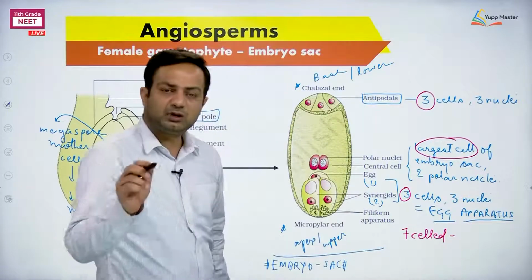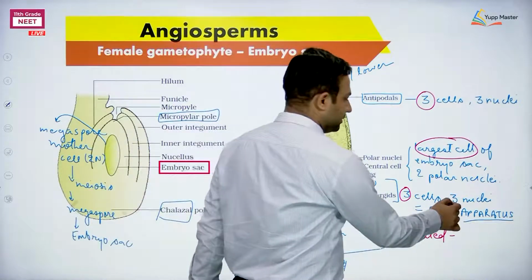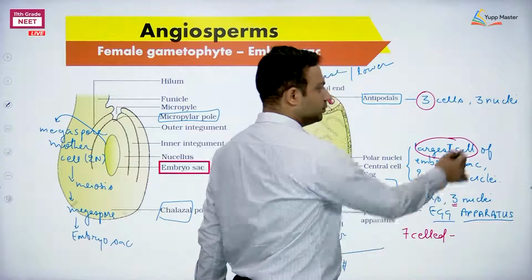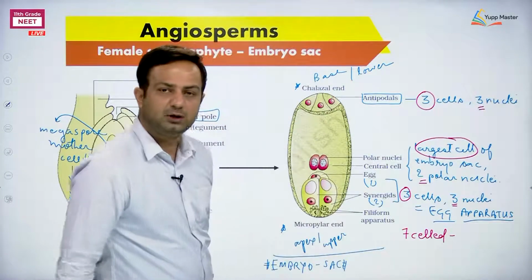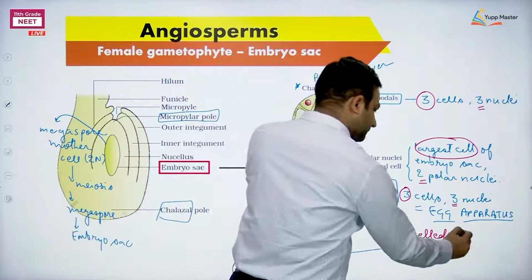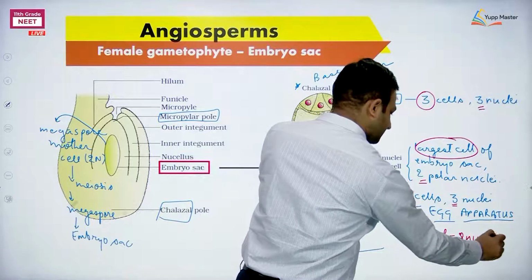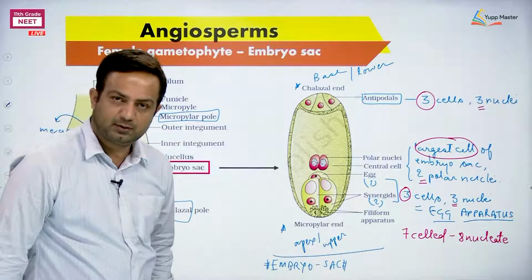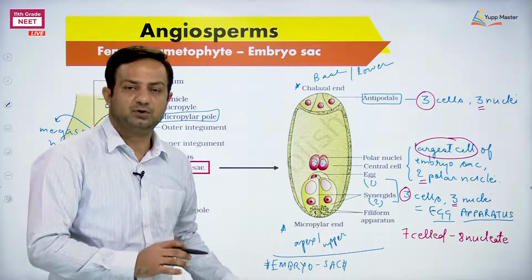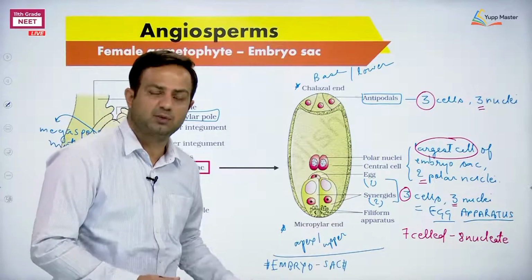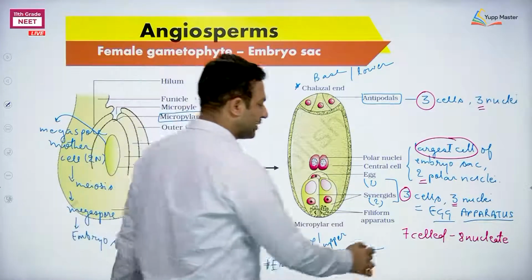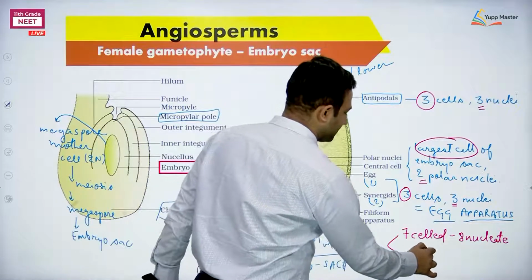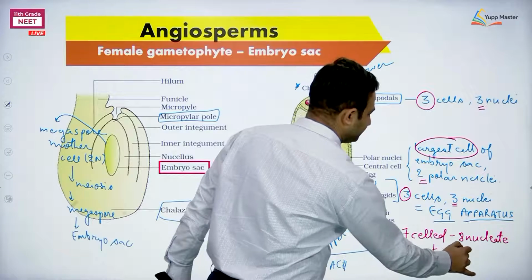Then count the number of nuclei. 3, then 2, then 3. Total 8. Seven celled, 8 nucleate. This is the typical embryo sac. Most of the embryo sacs are like this. The most common type of embryo sac is this one.